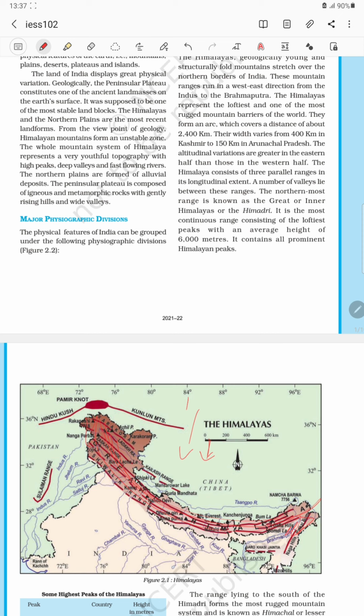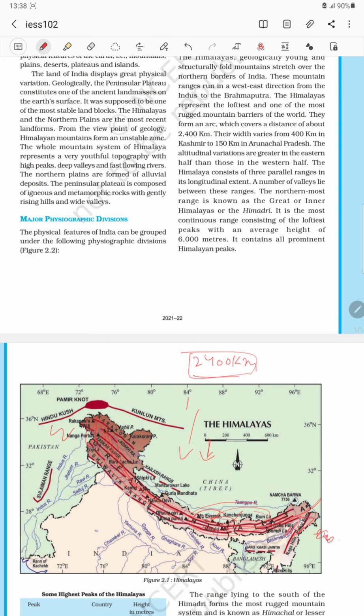So some important points I am telling about the Himalaya. The Himalaya runs from the west to east in an arc form, and its length is around 2400 kilometer. Its length from here to here is around how much? 2400 kilometer. Okay, the Himalaya also has the highest peaks. The Himalaya contains so many high peak mountains, and all the high peak mountains are generally in this region. Everest, Mount Everest, Kanchenjunga. Most of the high peak mountains are situated in this region.